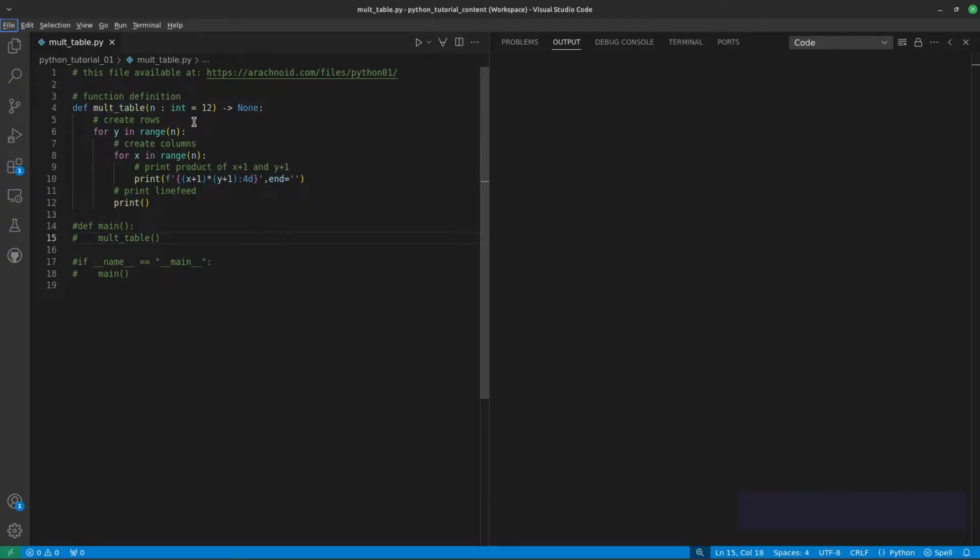To create this program, I declared a Python function starting with the keyword def, meaning define, followed by the function name multtable. This function accepts an optional numeric argument, but if one isn't provided, a default value of 12 is used instead. The colon at the end of the function declaration marks the beginning of the function's control block, and the following block must be indented to mark its scope.